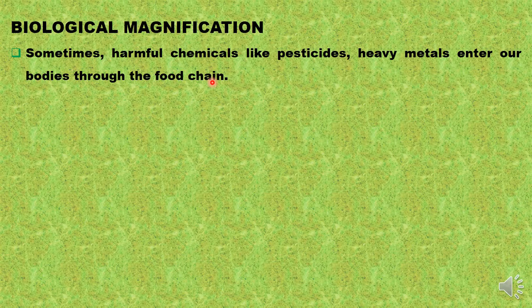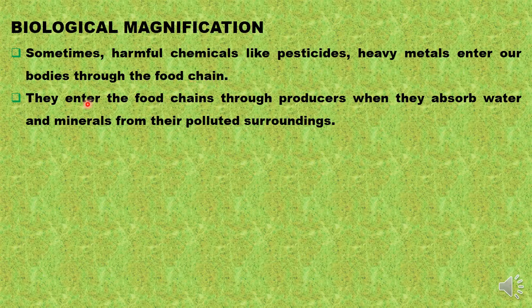But then how do they find their entry in the food chain? That will be possible from the first trophic level only. So these molecules enter the food chain through producers. How? Whenever producers are absorbing water and minerals to perform photosynthesis, and if their surroundings are polluted with these metals, pesticides, etc., they will also become a part of the producer or the plant body.